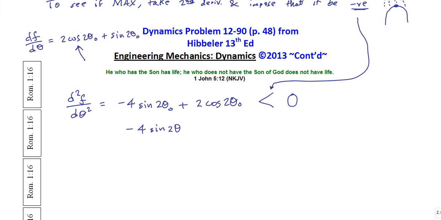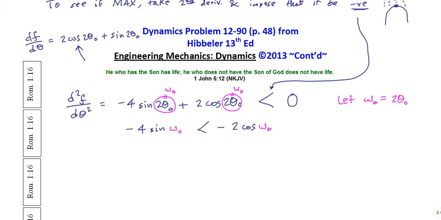Let me make a small substitution: I'm going to let omega naught be the double angle, so I don't need to keep saying double angle. So we get minus 4 sine of omega naught, and I'll take this to the other side, so it is less than minus 2 times cos of omega naught.